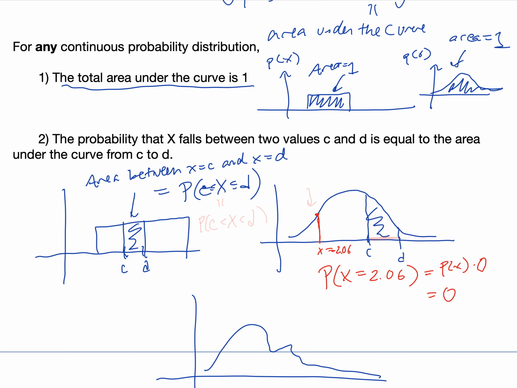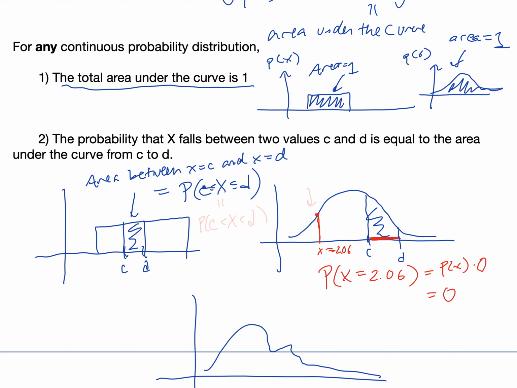So with a continuous probability distribution, the probability that we're any exact value is equal to 0. With a continuous probability distribution, we will only talk about being between two values. What is the probability that we're greater than this value or less than that value or between these two values? That can be a non-zero probability, because it has width, it has area. But for a continuous probability distribution, the probability of the random variable taking on an exact value, at least mathematically speaking, is 0. This is a weird concept, so it's okay if it doesn't completely make sense.